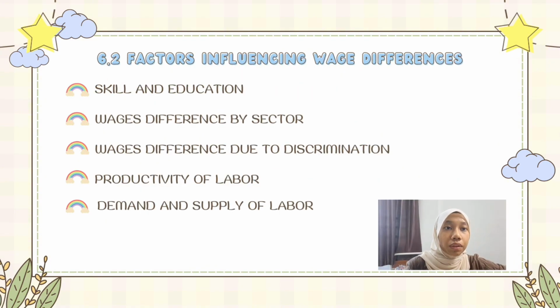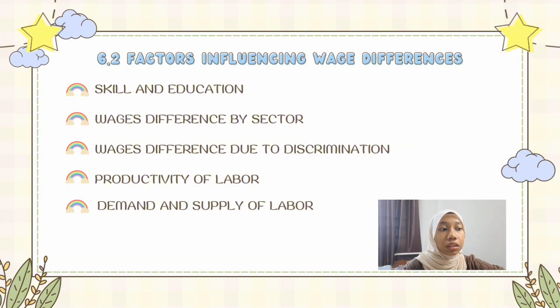Last, I will explain about factors that influence wage differences. There are 5 factors. First factor is skill and education. Labor with skills and higher education receive higher wages, while labor with no skills and low education receive lower wages because they're willing to work for less. Next, wages differ by sector. Economy is divided into 3 sectors. Primary sector receives low wages because of raw materials and low profit. Secondary sector wages will be higher than primary sector, and tertiary sector are paid the highest wages because they require highly valued skills. Then, wage differences due to discrimination.